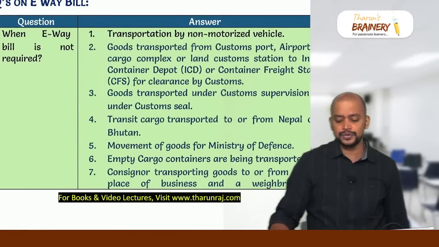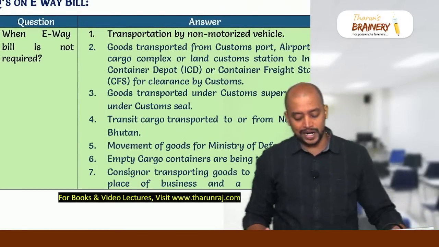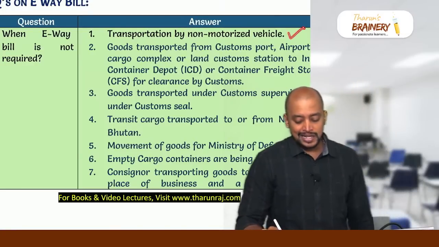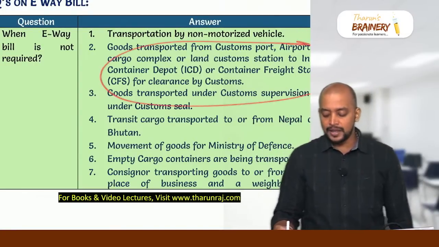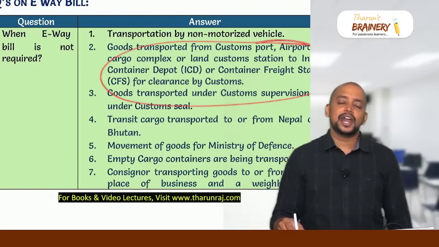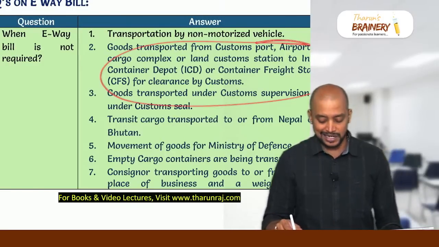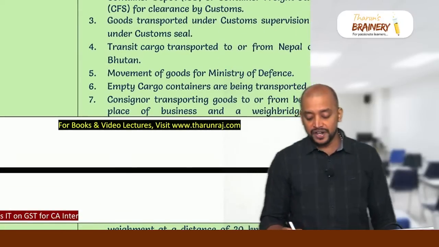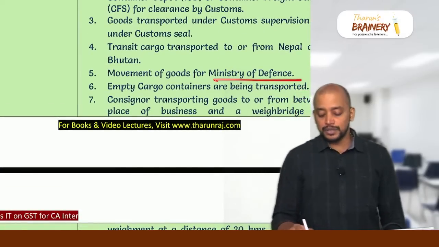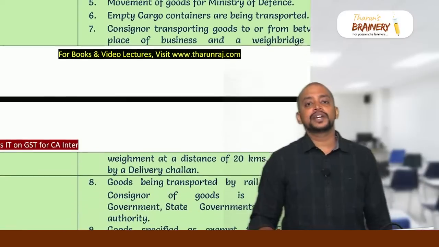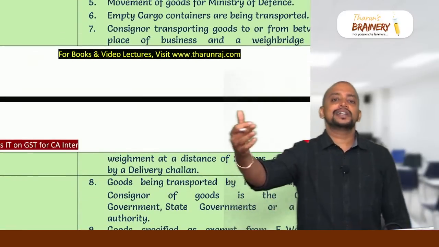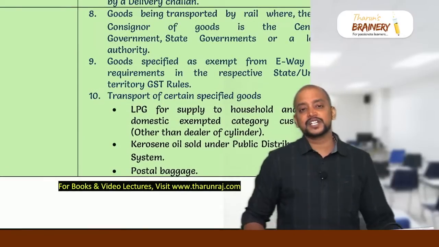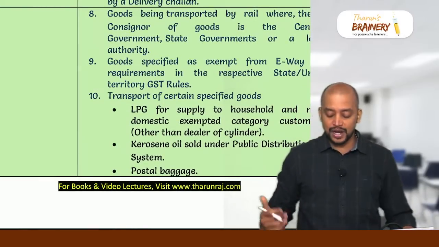Then some FAQs. When is e-way bill not required? If it is a non-motorized vehicle, bullock cart, horse cart, etc., or goods are transported between customs places, airport, port, land customs station, etc., or transit cargo to Nepal and Bhutan, or defense goods, or empty cargo containers, or goods being taken to a weighbridge where the weighbridge is within 20 kilometers, or goods transported by rail which belongs to government.